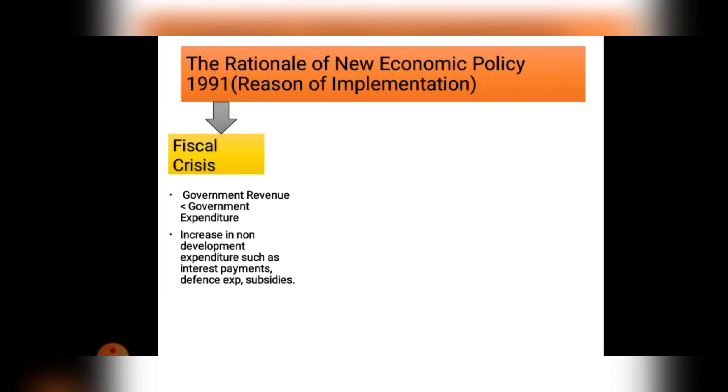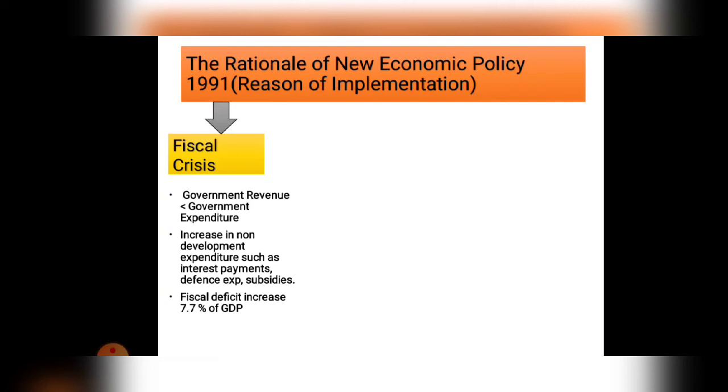So all that is non-development expenditure. They did much expenditure on interest payment. It means that the government took a lot of loans from another country and they have to pay the interest. तो वहाँ पे expenditure ज़्यादा होता. So that means they are not doing expenditure in a development factor, but they are doing expenditure in a non-development factor. Clear? The third point is fiscal deficit increase. Before 1991 our fiscal deficit had increased to 7.7% of our total GDP.